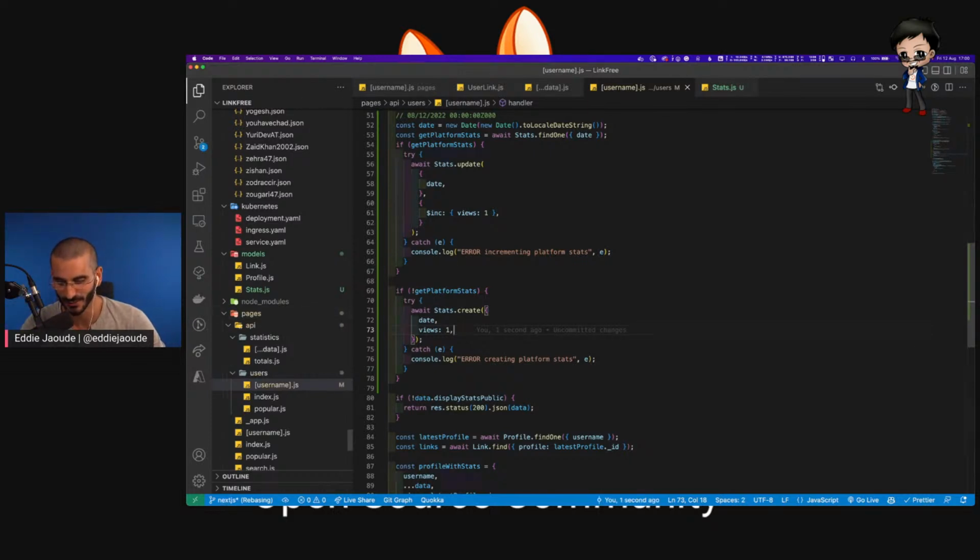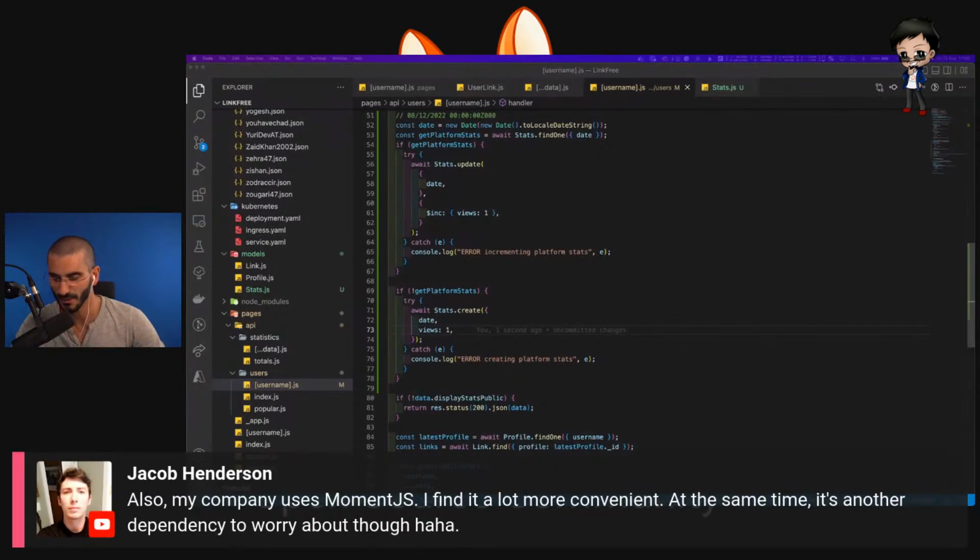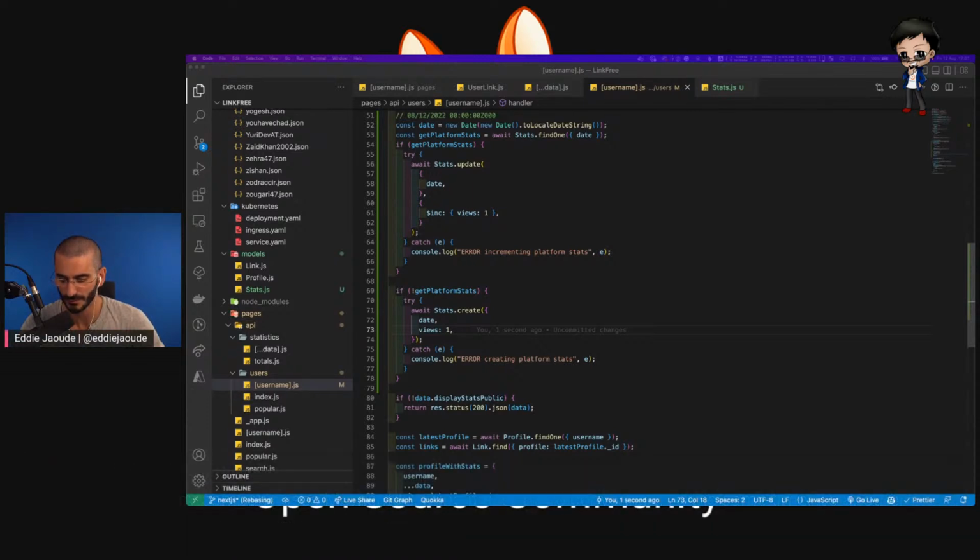What do you all think? Is this going to work? Let's have a look in the chat and see. Moment.js is pretty good. I think it's no longer supported. Something happened with Moment.js. I don't remember. Moment.js is pretty awesome, but I think it's no longer supported. Something happened with it. I think it's going to work. What do you all think? Should we just give it a spin and a try?